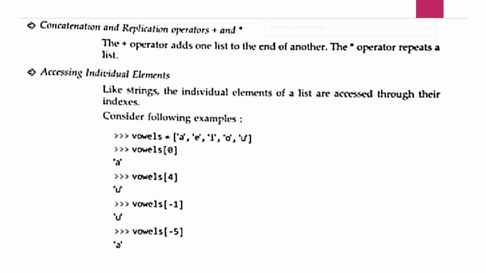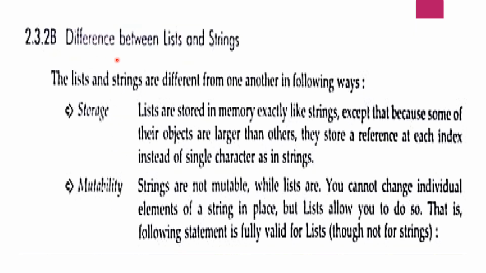Next is the difference between list and string. Now as we have seen the similarities, we will see what the differences are. The list and strings are different from one another in the following ways. The first one is storage and the second one is mutability. So what is storage, you know?